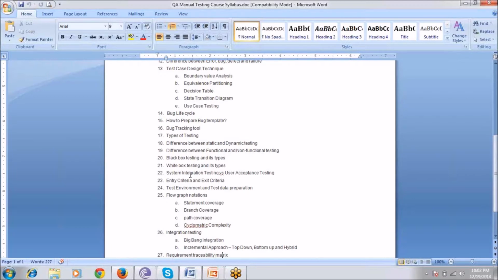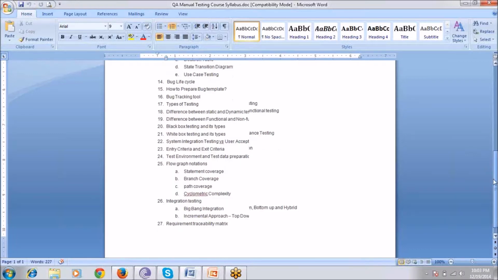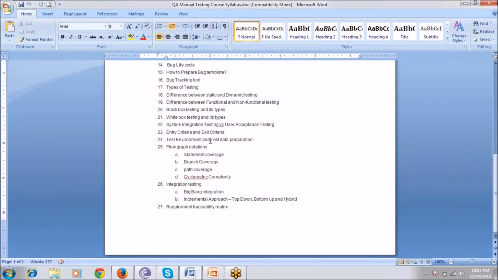So there will be integration testing and user acceptance testing. System integration testing is done by our white box tester, and user acceptance testing will be majorly done by our business analyst, who is the project manager. And there will be entry criteria and exit criteria: at what time QA will be involved for testing, and at what time we should exit from that application. And then the test environment and the test data preparation.